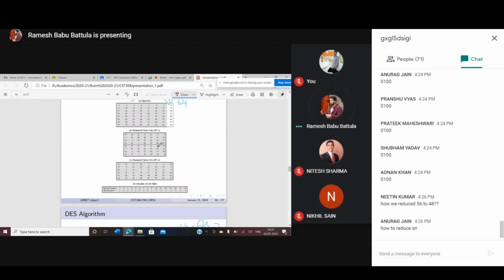That means the bit positions are chosen like this. Again, they divide into even and odd numbers. Even numbers are filled like this, and odd numbers are filled like this. So this is a 56 bit, and after permutation choice 2, you will get 48 bits.